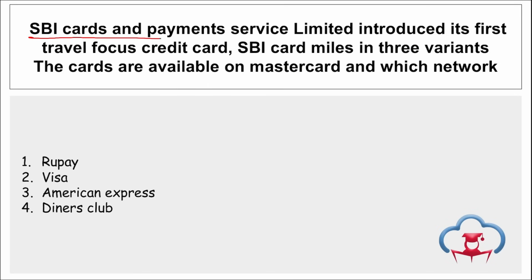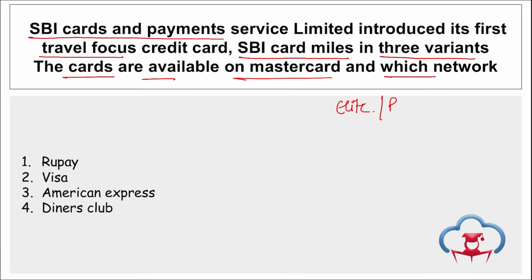Moving on, SBI Cards and Payment Services Limited introduced their first travel-focused credit card, SBI Card Miles, in 3 variants, and the card is available on MasterCard as well as which network? So, the first core travel credit card, SBI Card Miles, was launched with 3 variants. These are SBI Card Miles Elite, SBI Card Miles Prime, and SBI Card Miles, right? These cards will be available on MasterCard as mentioned, and which other network? It will be on the RuPay network as well as the MasterCard network, right? Take a note of this.